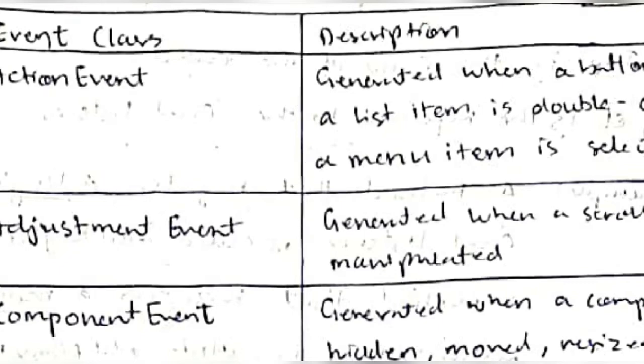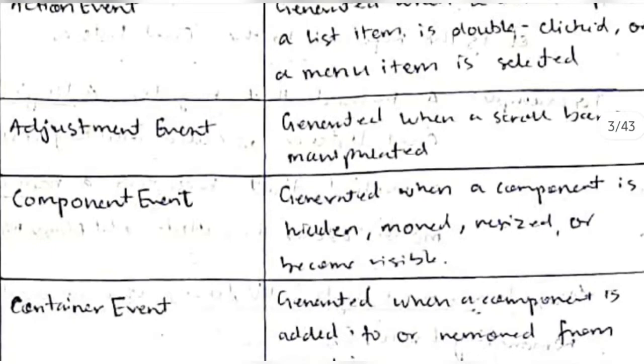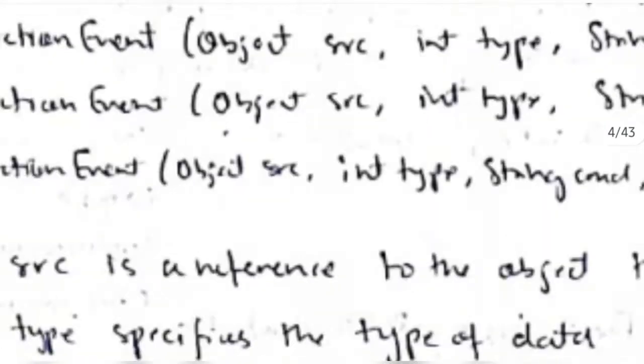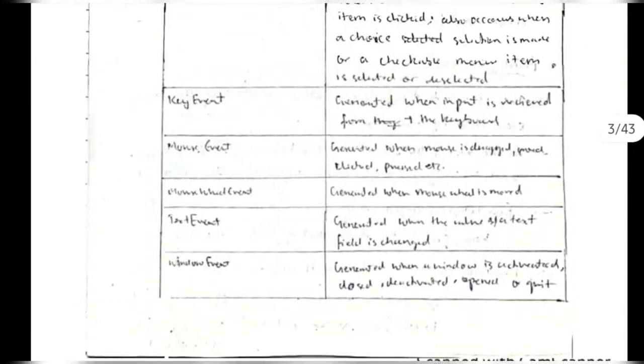So action event is just used for when the button is clicked. Okay, there will be other things like adjustment event, when a scroll bar is manipulated. See here, this is the scroll bar. When this is manipulated, at that time the adjustment is being called. So when I am moving this one, the adjustment event class is being called. Okay, so that's the use of adjustment event.